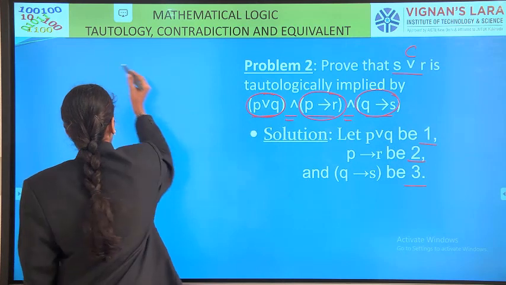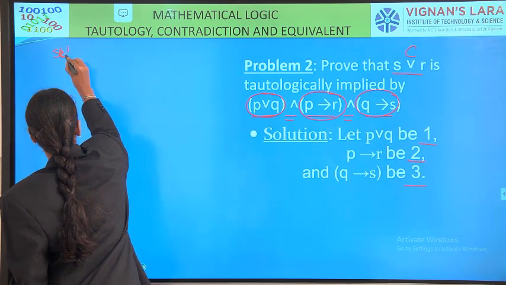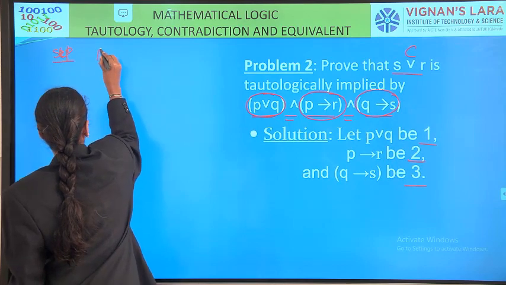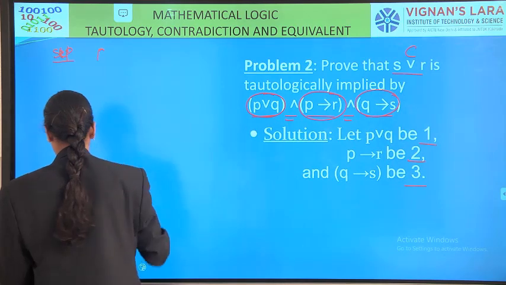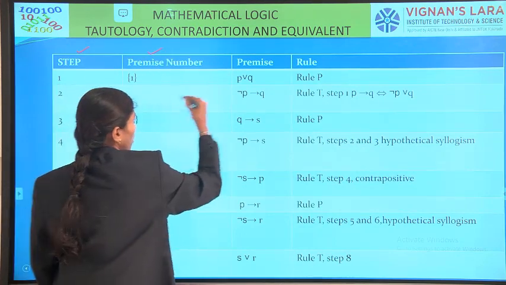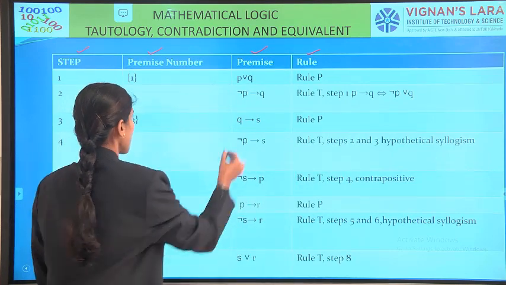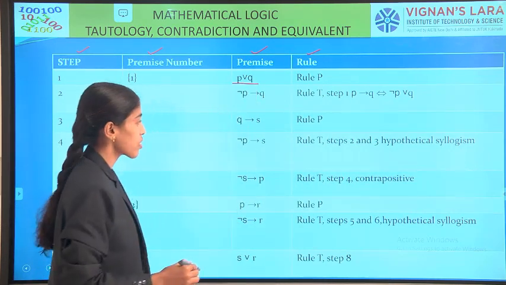Right? So, here we have the step number, then the given premise, and we write the rule. What is the first premise? P or Q is the first given premise.